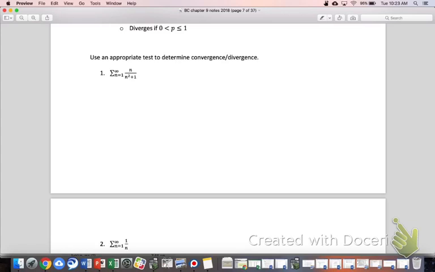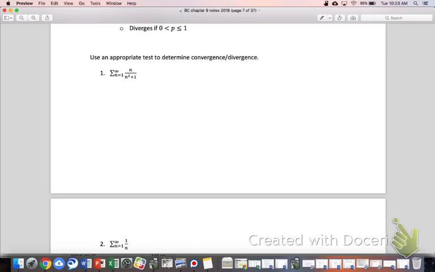So number 1 says, use an appropriate test to determine convergence or divergence, and that's vague, right? Sometimes we'll be really specific, and I'm going to say, please use this test, because I just want to see if you can use it, because there might be other ways you can kind of skirt around the thing that I want to assess you on. But here, this is just really vague. Use the appropriate test. So maybe you'd run through some ideas.